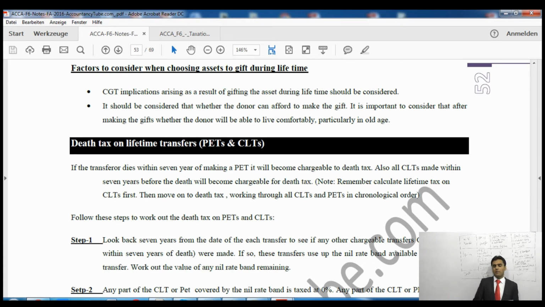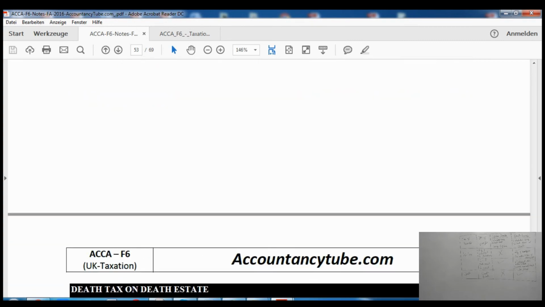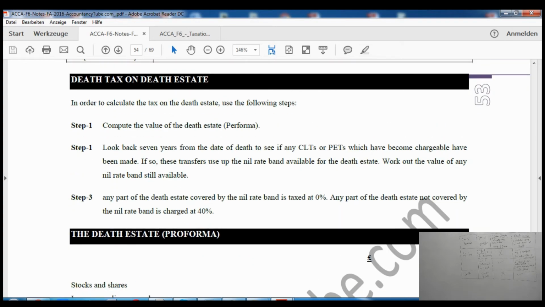Another thing as well, if I make a gift during lifetime, will I be able to live in that house? Say for example, if I have only this house and I transfer it to my son during my lifetime, I will have to think about my relationship with my son. He might kick me out of the house, so we'll have to think about whether I can live comfortably after transferring the asset. Right? So we've already done that anyway, so let's move to tax on death estate.